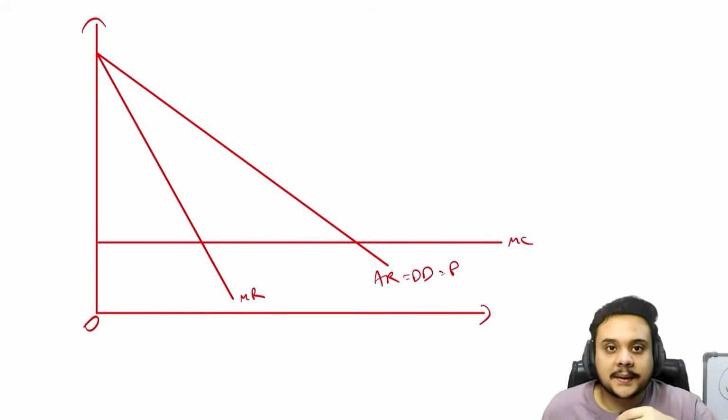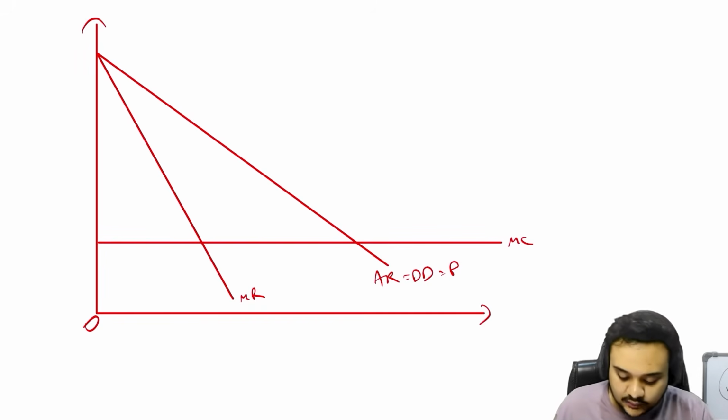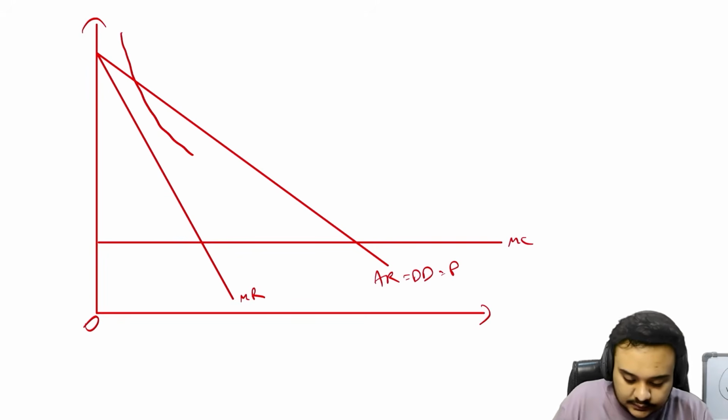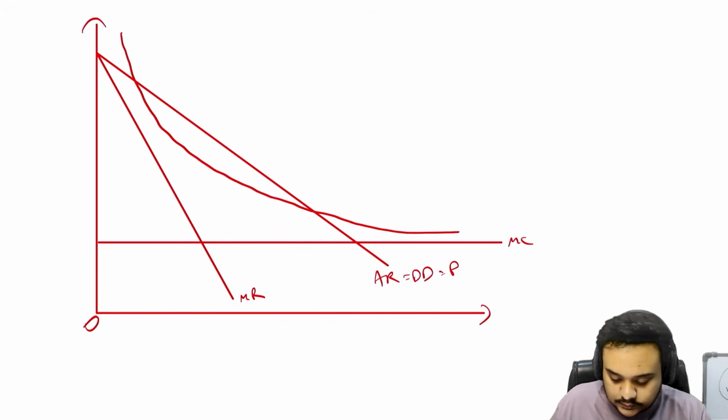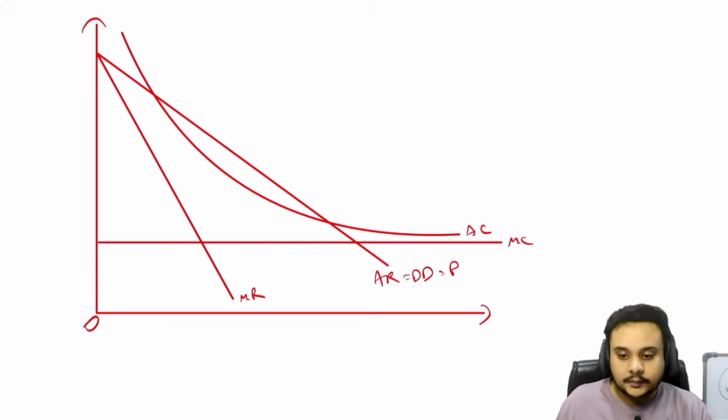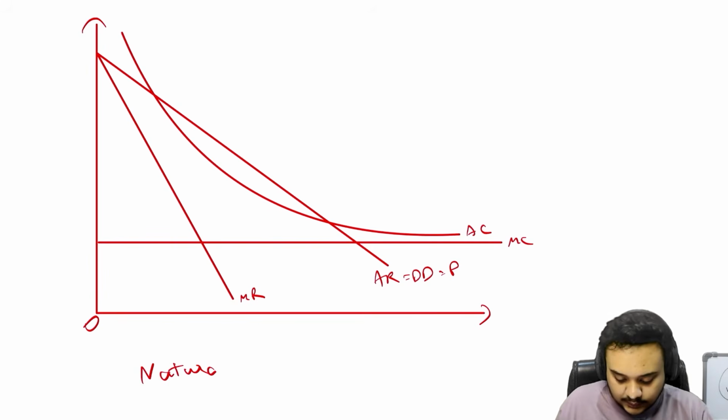It is a straight line, so a straight horizontal line. Okay. And now, finally, let us look at the AC curve. So this is the graph of a natural monopoly.